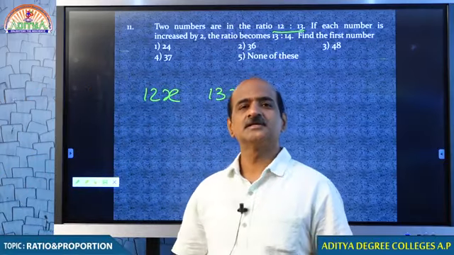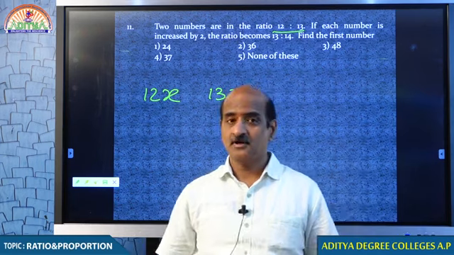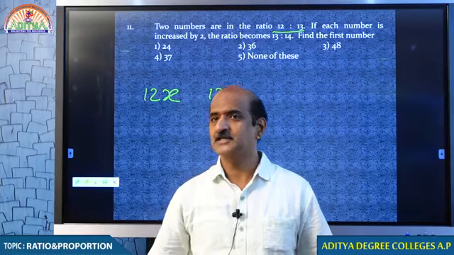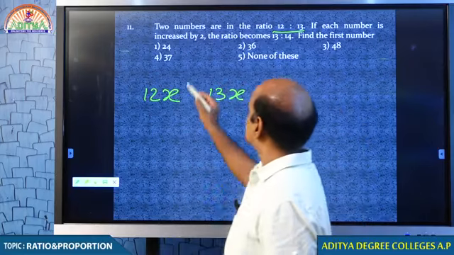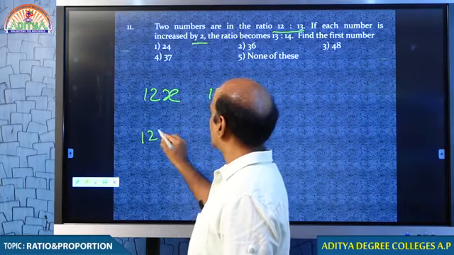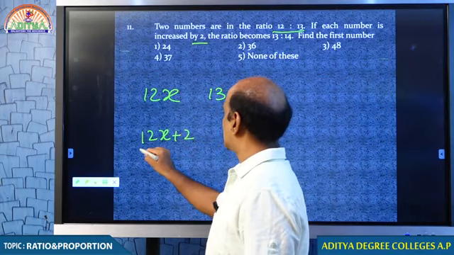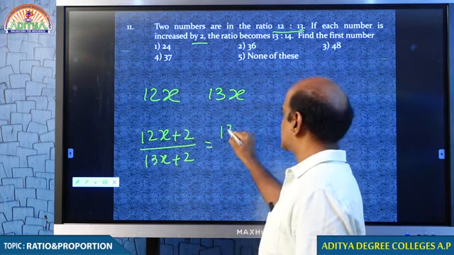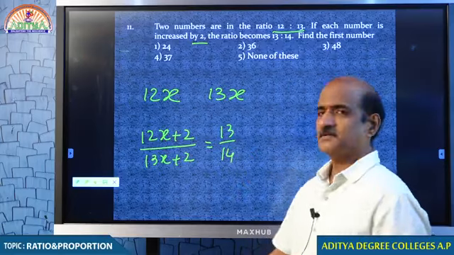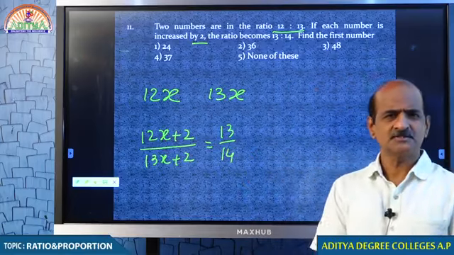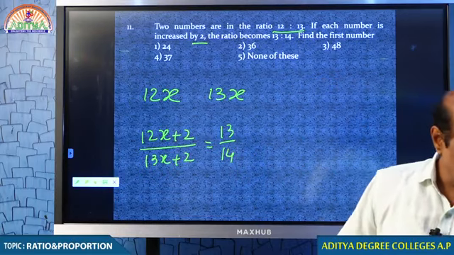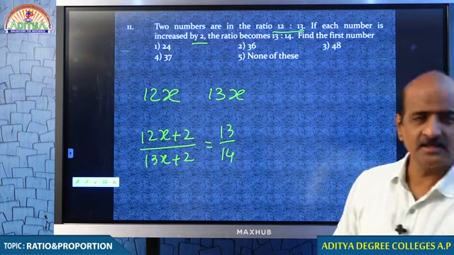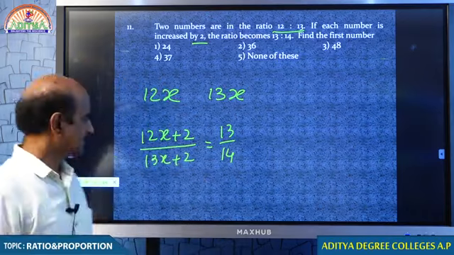The numbers are in the ratio 12:13. Numbers are not 12 and 13, they are in the ratio 12:13, right? If each number is increased by 2, then the ratio becomes 13:14. You remember this, my dear students? In your school exam, I believe you discussed this question just like this. Tell me.